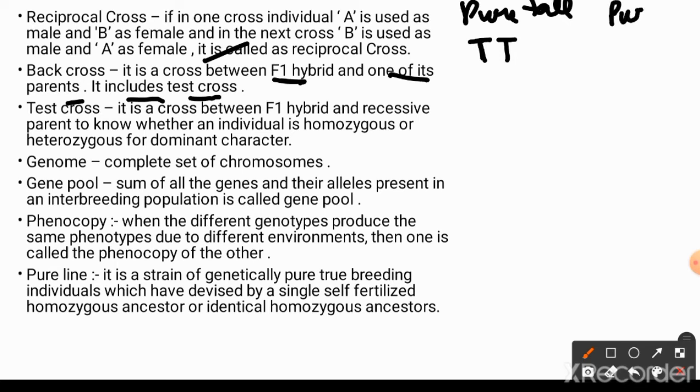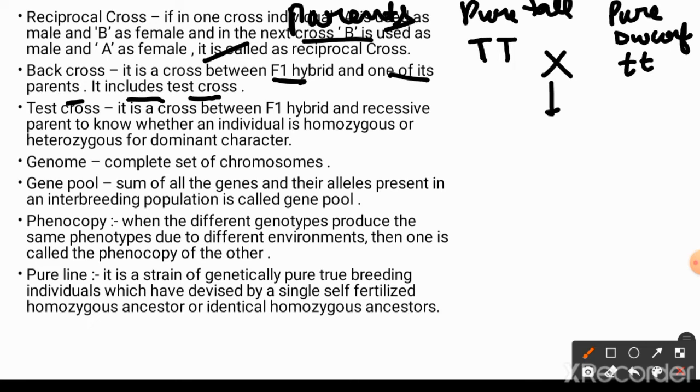And I will have here the pure dwarf plant with homozygous condition small t and small t, and these are the parents, and they are going to cross between them and going to produce a hybrid in heterozygous condition with genotype capital T and small t. So this is F1 generation here.